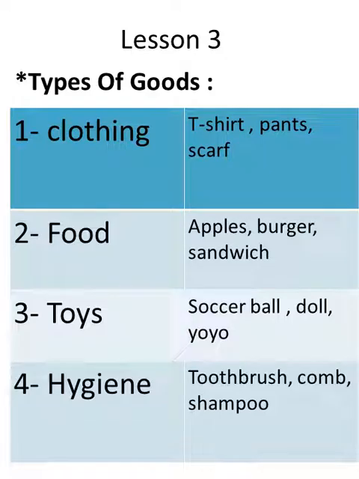Lesson 3, types of goods. I can categorize goods. Categorize means sort, make them as groups. So I have clothing, food, toys, and hygiene, and each one has goods. Clothing like t-shirt, pants, scarf. Food like apple, burger, sandwiches. Toys are like soccer ball, doll, and yo-yo. Hygiene like toothbrush, comb, and shampoo.